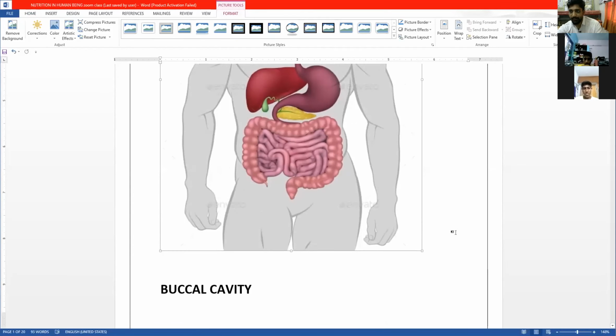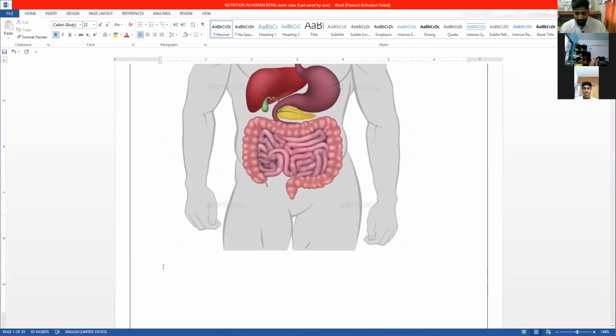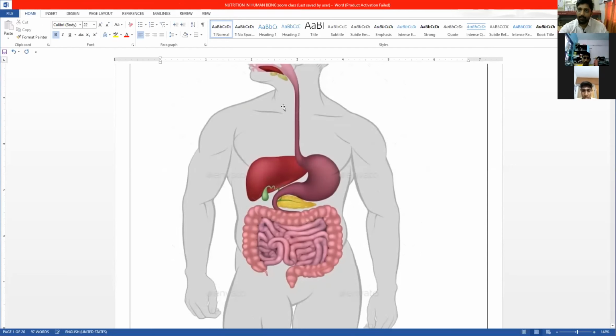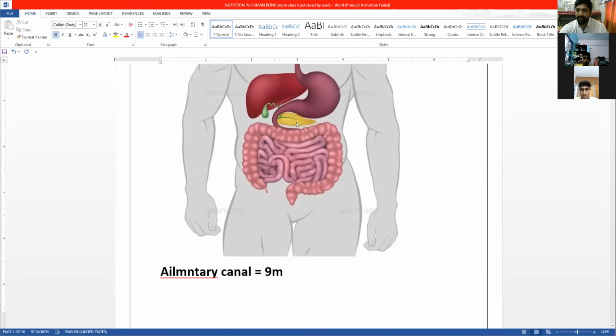Alimentary canal, equal to a size of 9 meter. This alimentary canal starts from the mouth and ends at the anus.